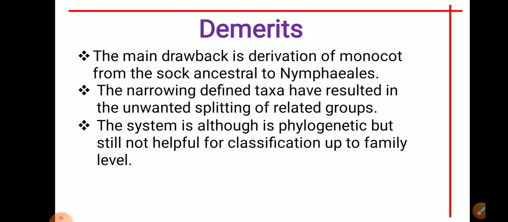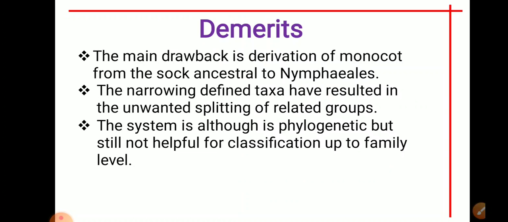Then there are a few demerits. These demerits are also present. The main drawback is the derivation of monocots from the stock ancestral to the Nymphaeales. The narrowly defined taxa have resulted in unwanted splitting of related groups. The system, although phylogenetic, is still not helpful for the classification up to the family level. So here you can see the demerits of the Takhtajan system of classification.